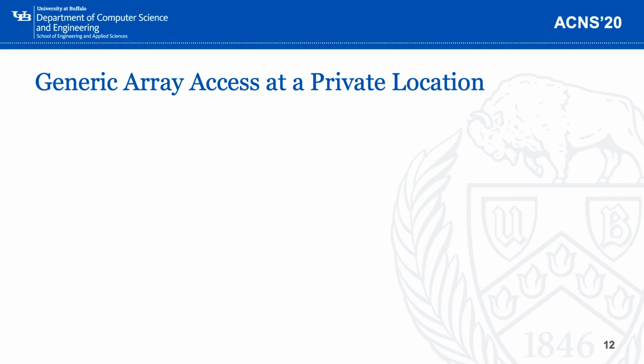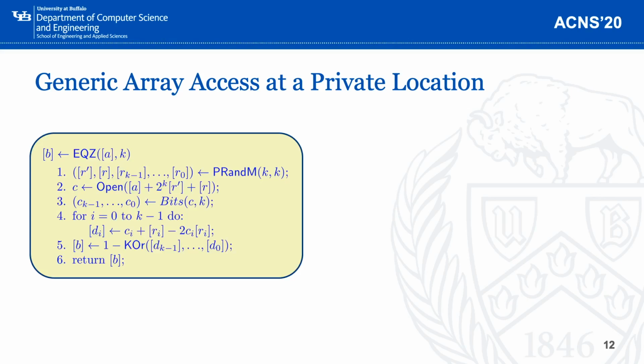So after we optimized the randomness generation, the complexity of the entire array access protocol is reduced from order of m log m to order of m log m. But we still think this is suboptimal. So let's go back to the equality to 0 function. As we said before, the KR function at the end of this protocol is somehow costly. And this function is used to calculate the OR of all these log n bits.